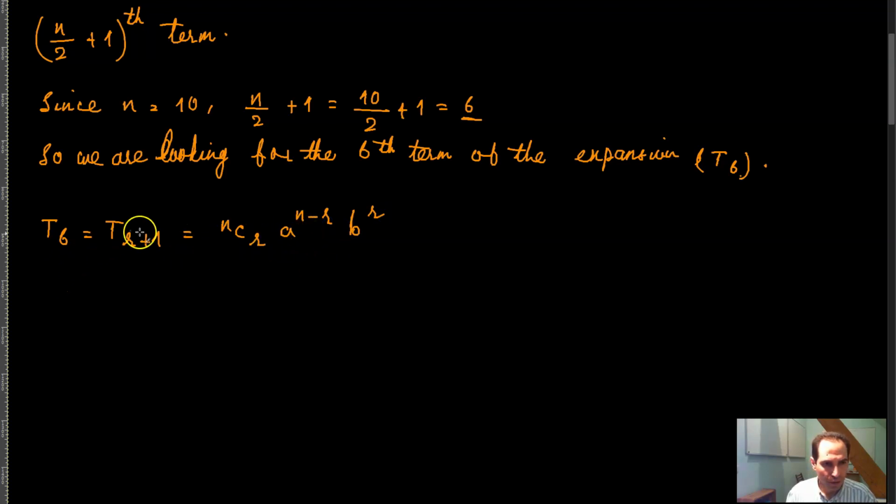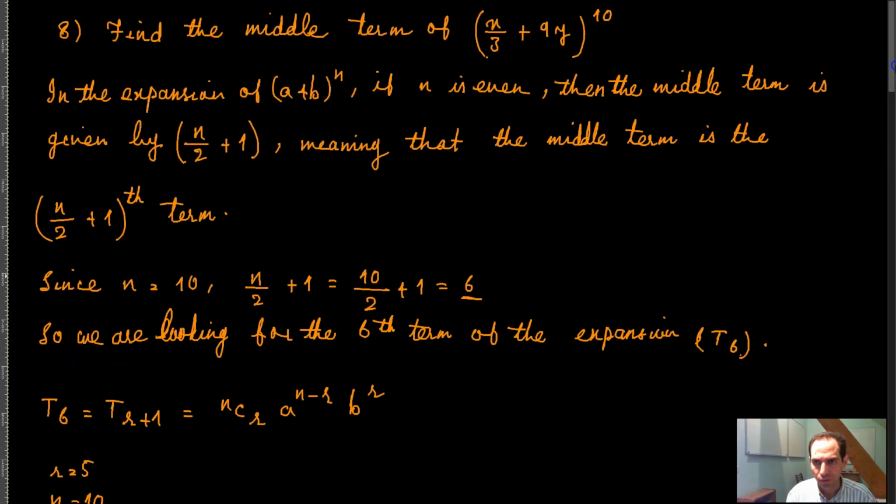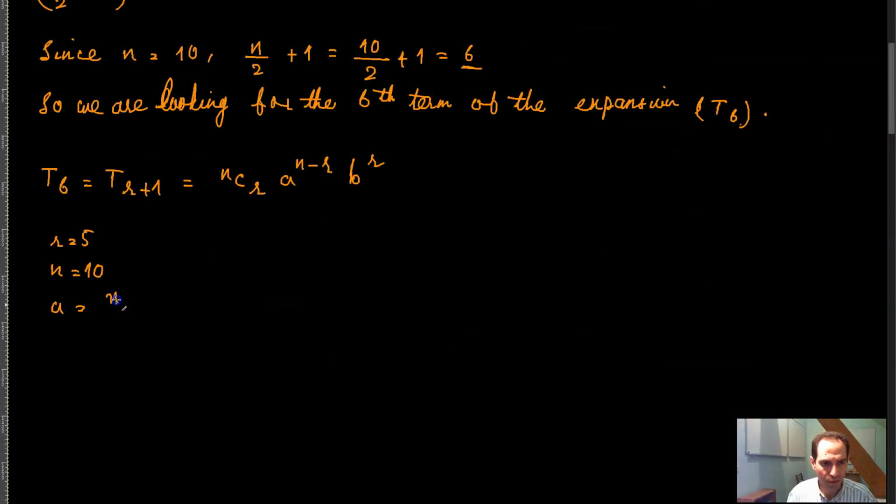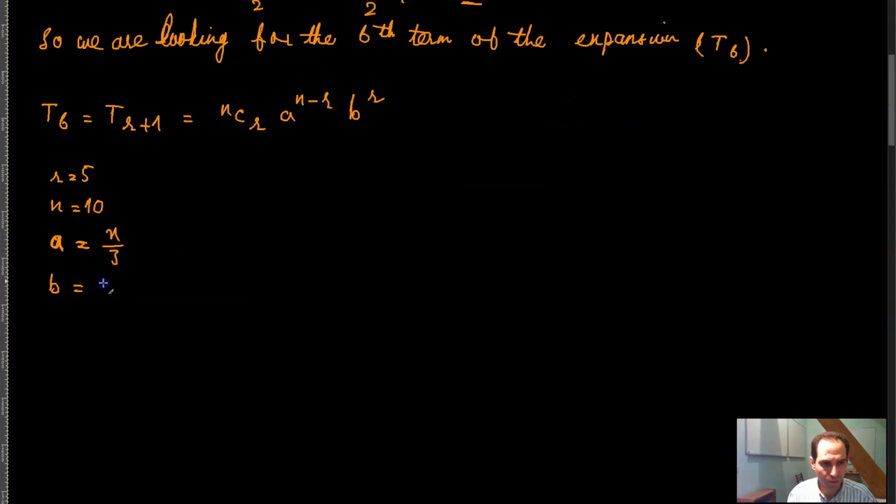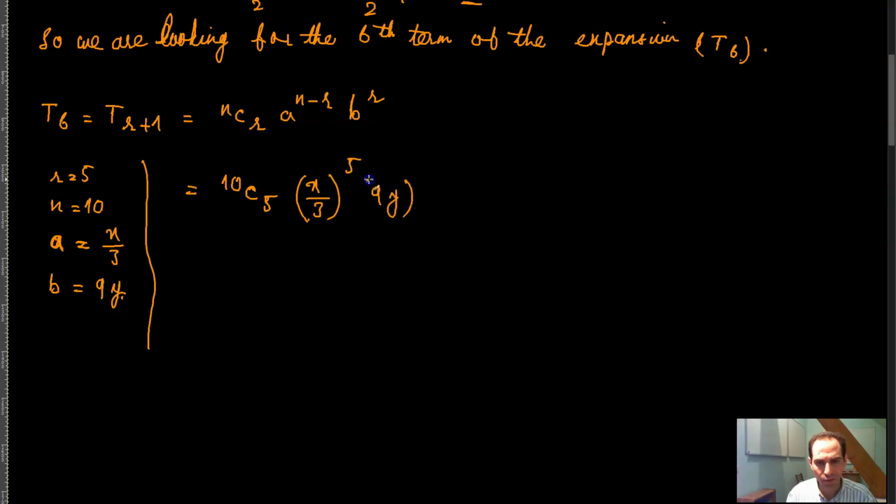And so at this term, your r is equal to 5, your n is equal to 10, your a is equal to x divided by 3, and your b is equal to 9y. Therefore this would be equal to 10 combination 5, x divided by 3 raised to the power 10 minus 5, which is 5, and 9y raised to the power 5.